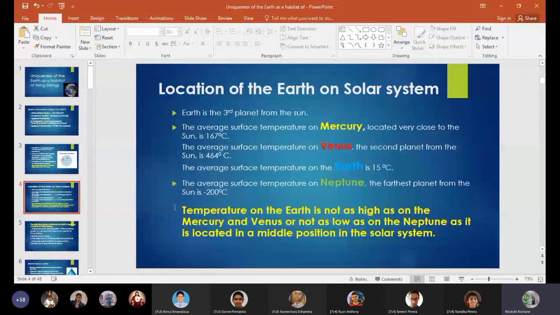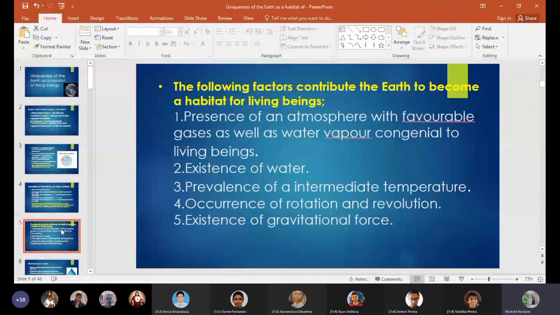So the following factors contribute to the Earth becoming a habitat for living beings. The presence of an atmosphere with favorable gases as well as water vapor congenial to living beings. So the atmosphere, what is an atmosphere? Yes, the atmosphere is around us. And what else? The composition of the atmosphere? The ozone layer. Yes, that's a layer.